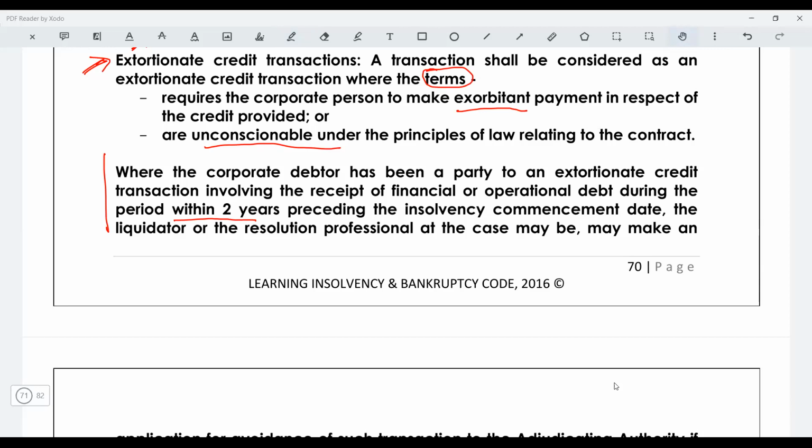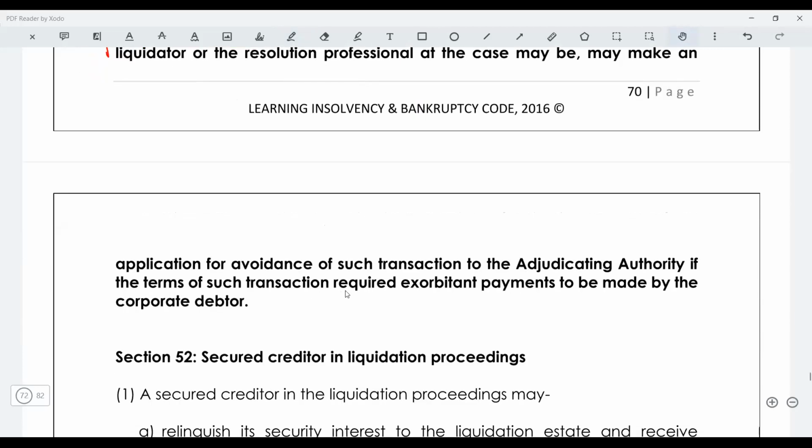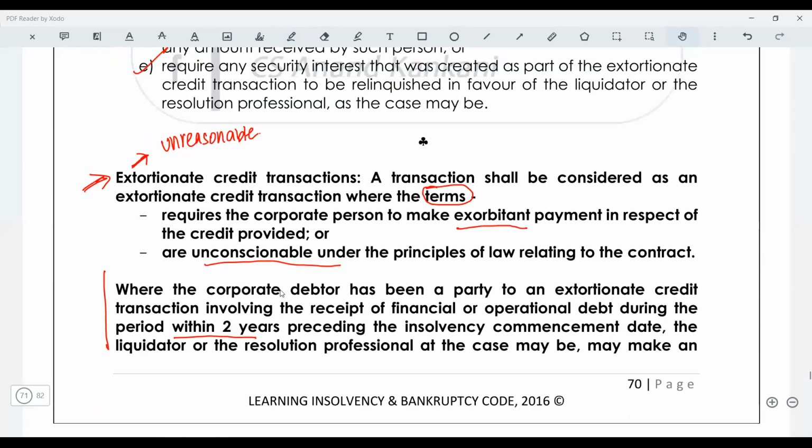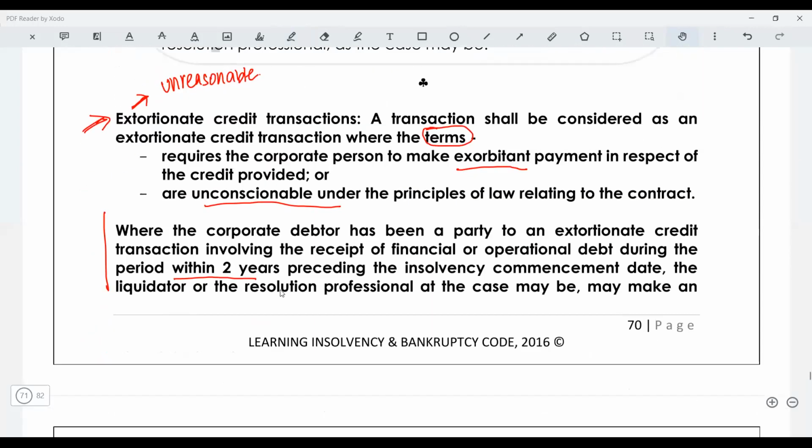Then either the liquidator or the resolution professional can make the application, and that transaction would be made void. Just see this: either restore the position as it was, set aside the whole or part of it, modify the terms, or require the person to repay any amount already received. So if, let's say, I've paid 30% interest, Mansi, please return the 30% interest, and also the security interest which was created will be cancelled. Guys, this is clear? Extortionate credit transaction.